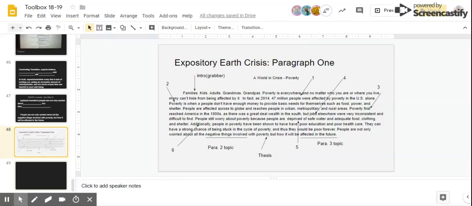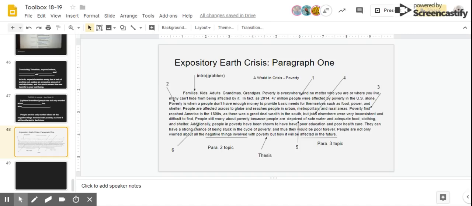Good morning or afternoon. So what we're going to do is cover how to write paragraph 1 today using both periods you have in class. If you see that it's already labeled with numbers, if you go back to your paragraph 1 organizer, I will talk you through this, but this is going to help you out a lot.